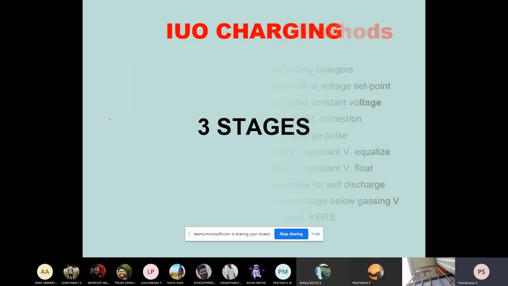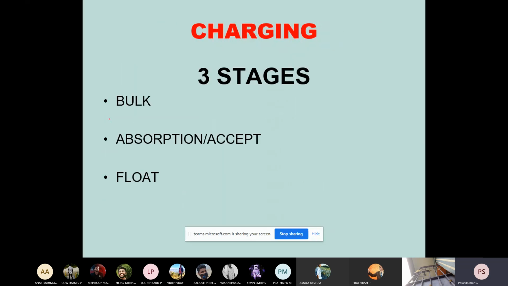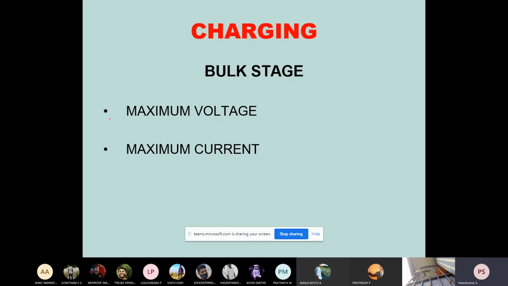As I already told, IUO charging has three stages: bulk stage, absorption stage, and floating stage. You should know the values of voltages. In the bulk stage, we have to provide charging at maximum voltage and maximum current. Usually, bulk stage charging is preferred when the battery is completely in a discharged state, so there is a need for maximum voltage and maximum current.